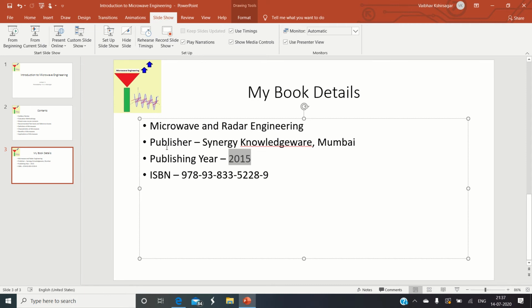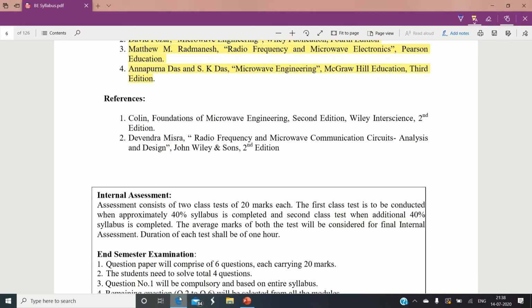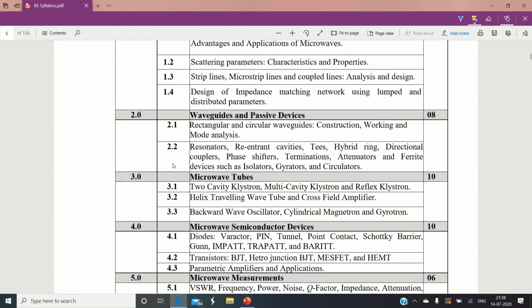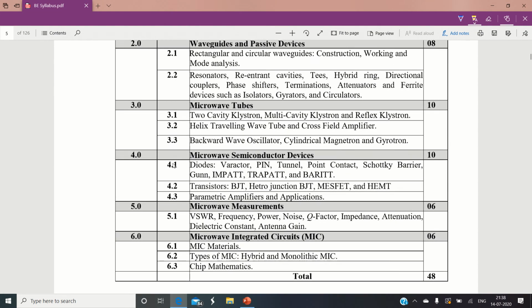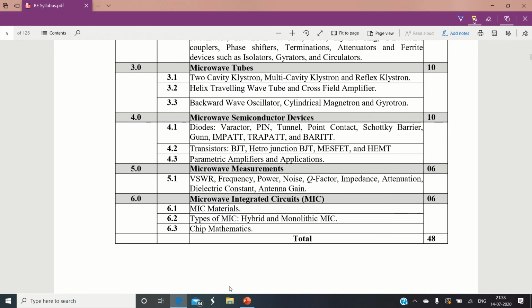This book will fulfill the need for studying microwave engineering. It was designed for the earlier old course, but if you are interested, you can purchase it, or the soft copies will be distributed to you later on. This book entirely covers up to chapter 4, so chapters 1, 2, 3, and 4 are entirely covered in my book.